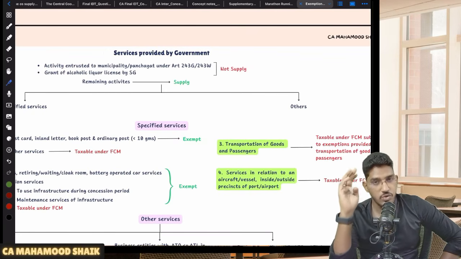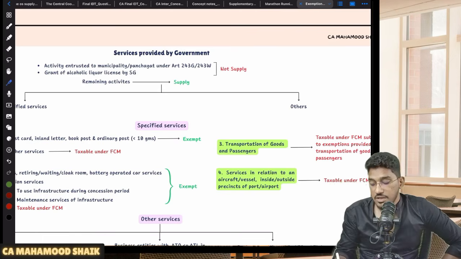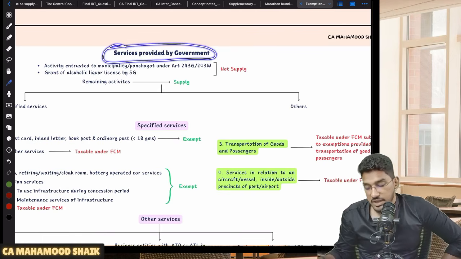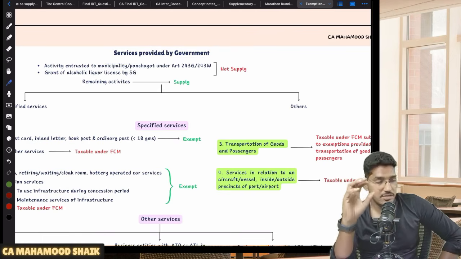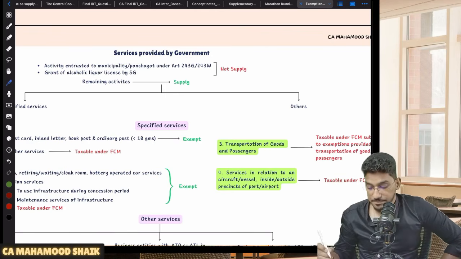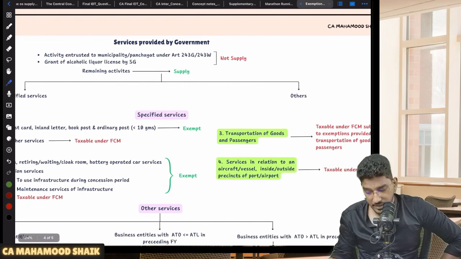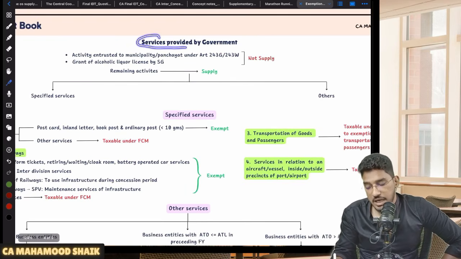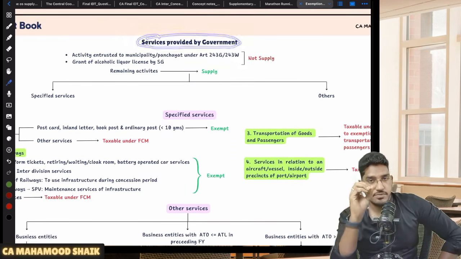Remaining all exemptions are more or less direct, simple, straightforward. This is where many students will face difficulty. So I will try to revise the services which are provided by government. Thereafter I will try to wind up the revision of the exemptions chapter as well. So, services provided by government. Government will be providing various kinds of services.